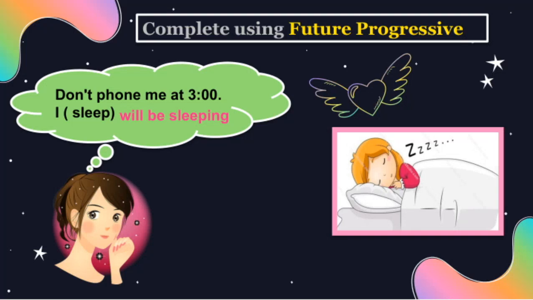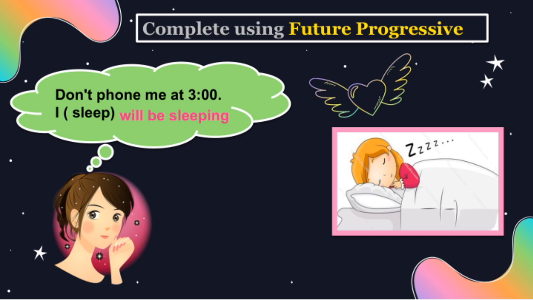Don't phone me at 3:00. I will be sleeping. This means that at that specific time, I will be in the middle of sleeping, which is a good example of the future progressive tense. The future progressive is used to describe an action that will be ongoing at a certain point in the future. So, when I say I will be sleeping, I'm emphasizing that the action will be happening during that time, not just that it will happen at some point.